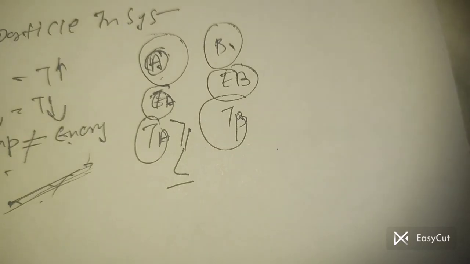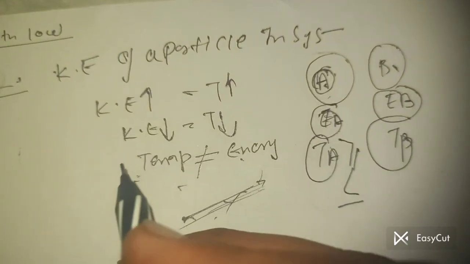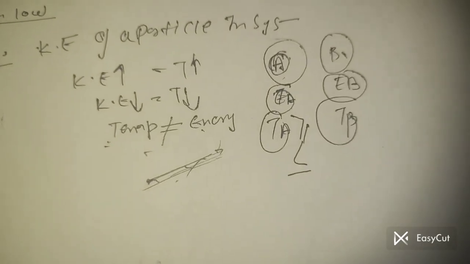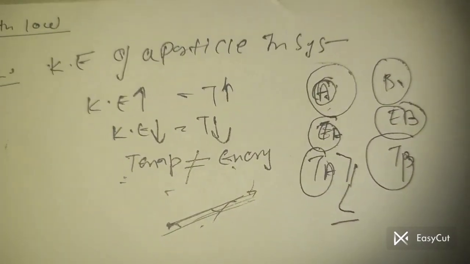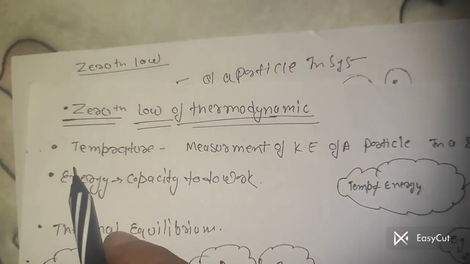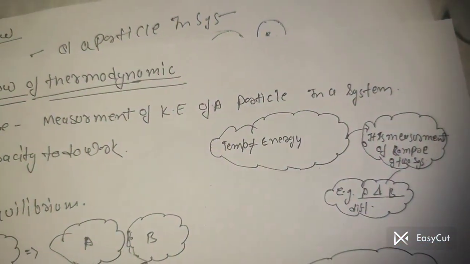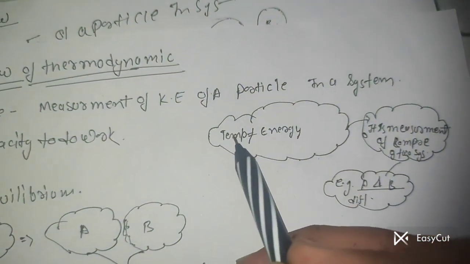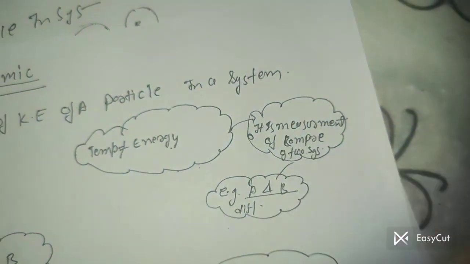Temperature is not a form of energy. It is the measurement of energy when we compare with others. So this is the first thing we talk about: temperature is basically the measurement of kinetic energy in a system. And the second thing is that temperature is not a form of energy. It is the measurement of energy.